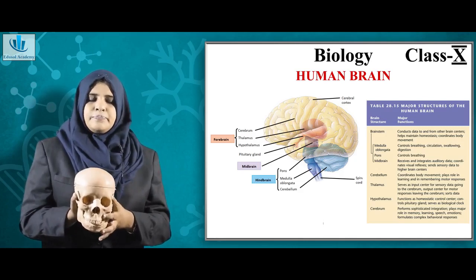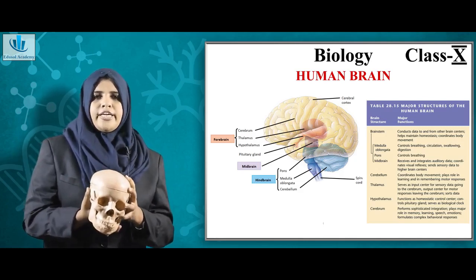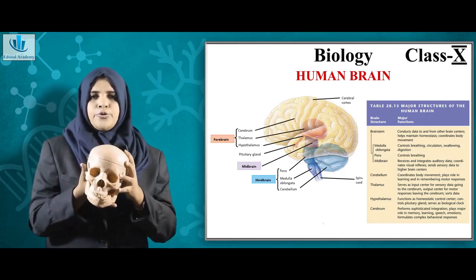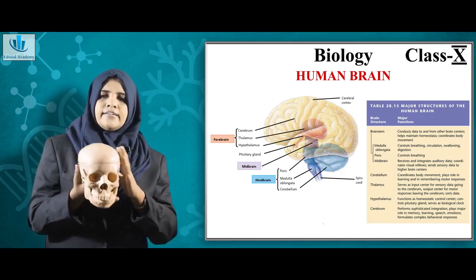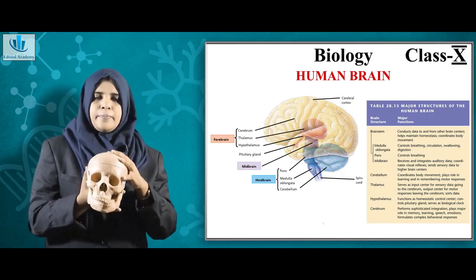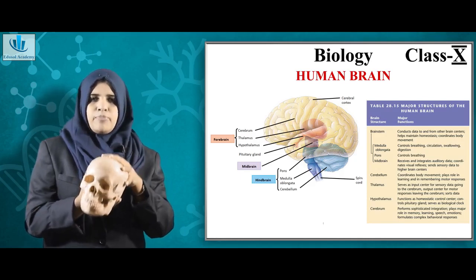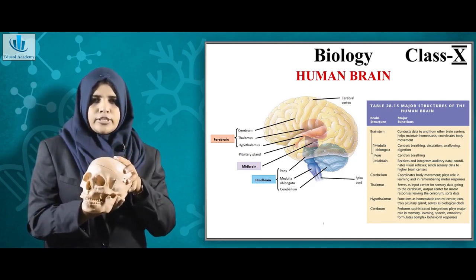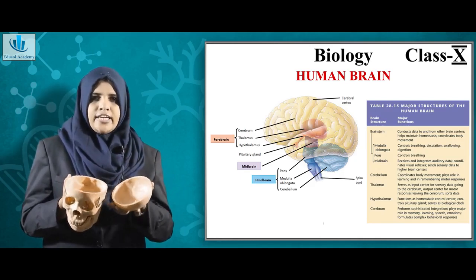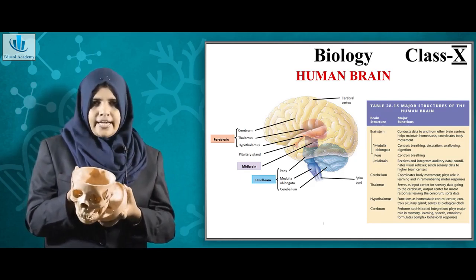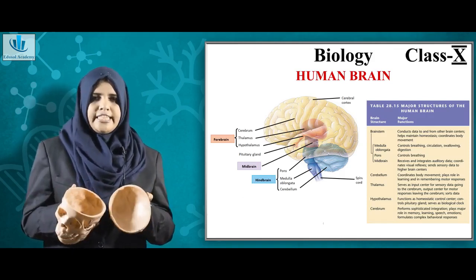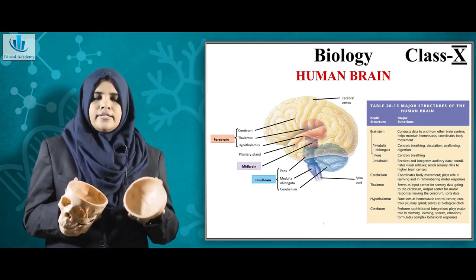The brain is embedded in a bony cavity called the cranium or skull. If I show you the skull in a replica of the skeleton, this part is called the skull, and the brain is embedded in this bony cavity called the cranium. This is the cranial cavity, and the brain is placed inside this. The brain has different lobes, and all the lobes are comfortably seated inside the cranium.